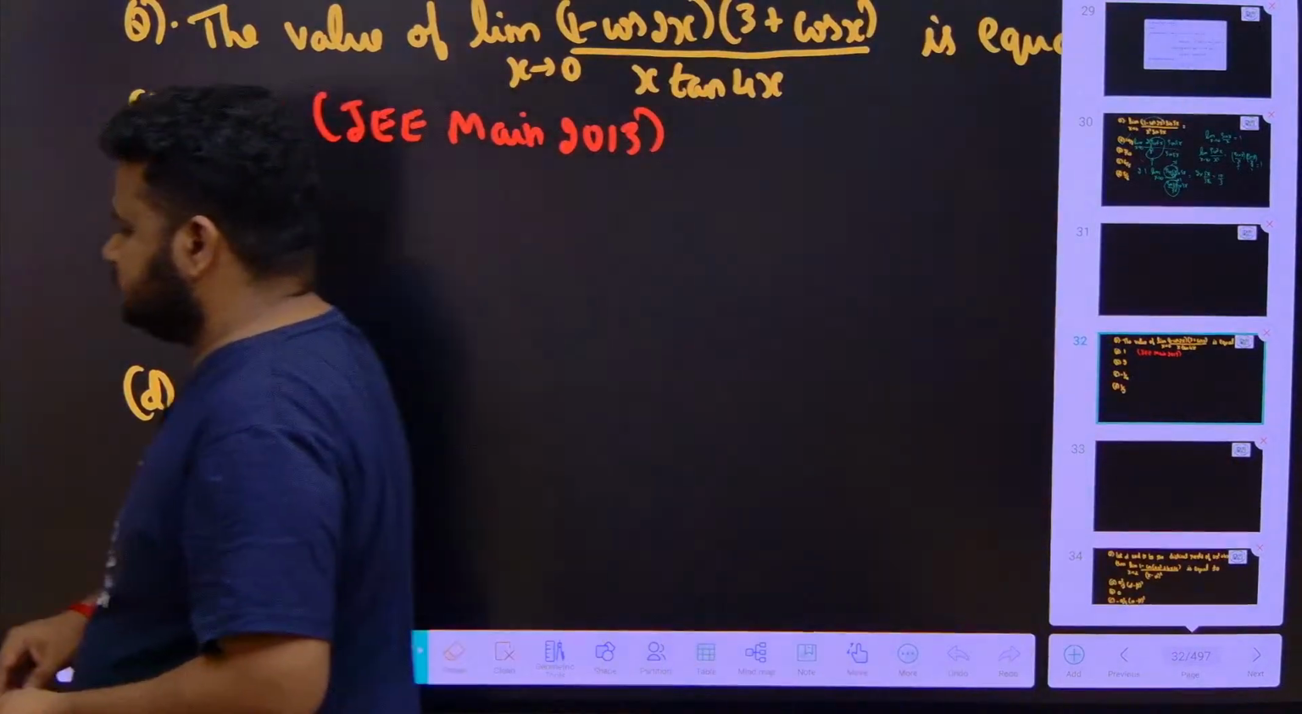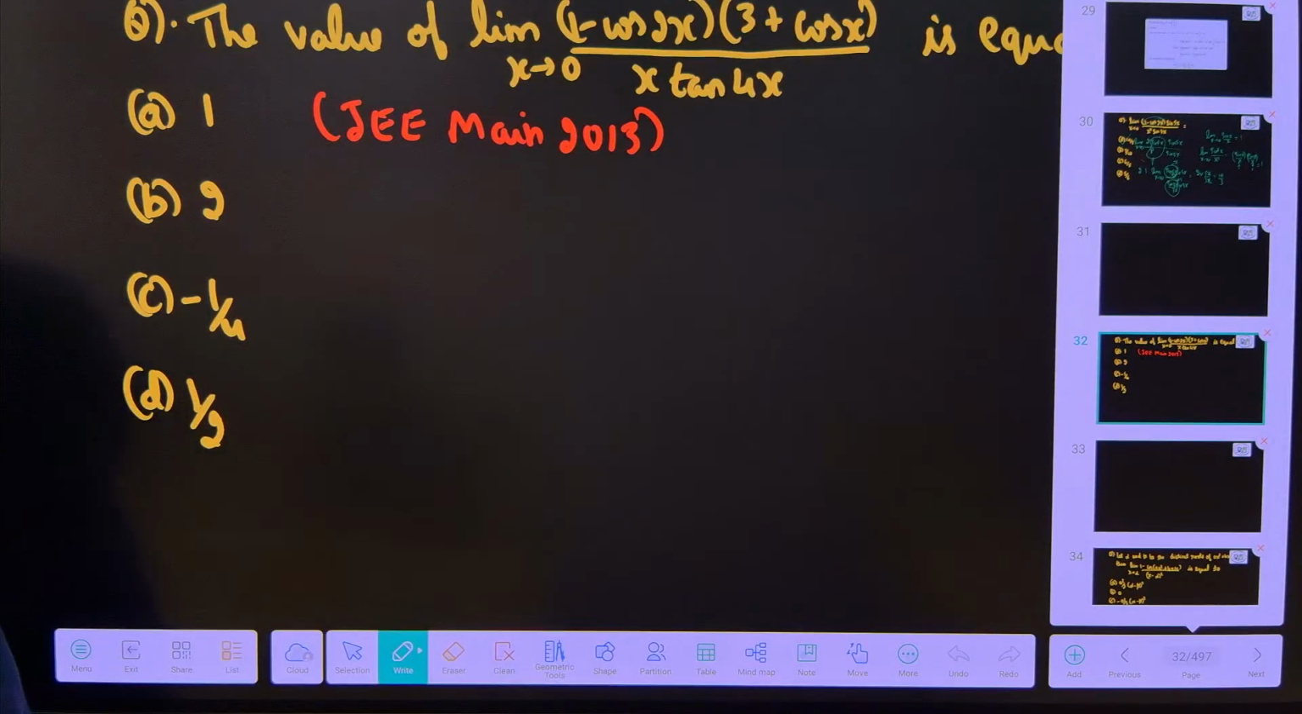Now have a look at this question. This is a JEE Main question, PYQs. Have a look at this question. Think about it, how to solve.